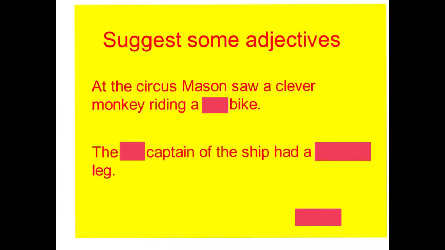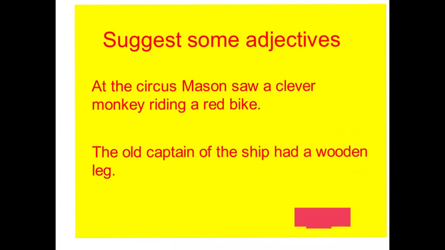A clever monkey riding a... there's lots of options, but I've gone for a colour. A red bike. The something captain of the ship had a something leg. I've gone for the old captain, and he had a wooden leg.